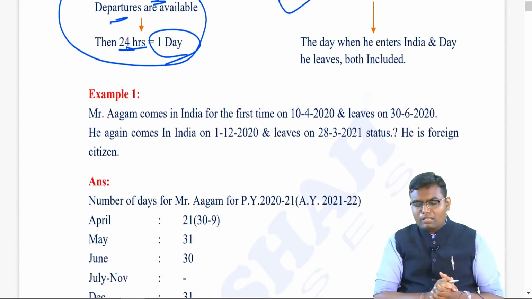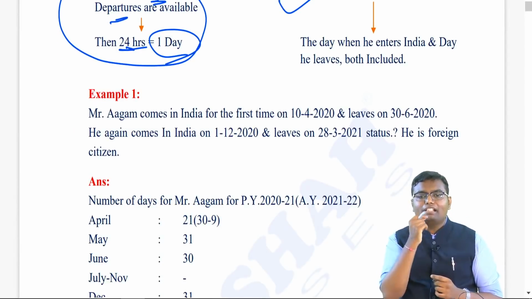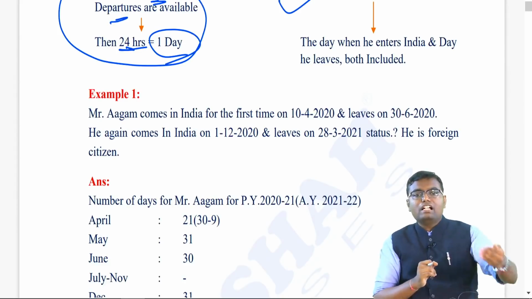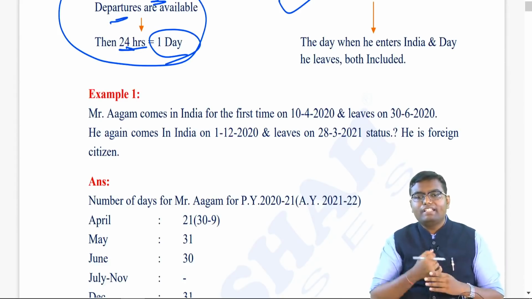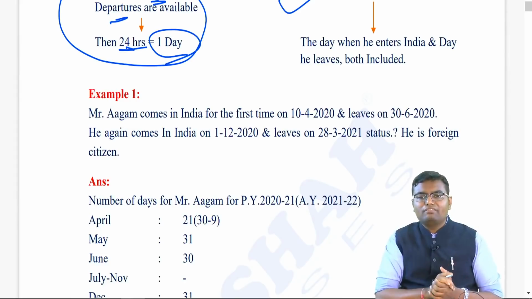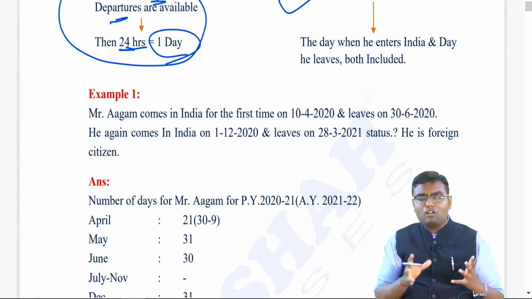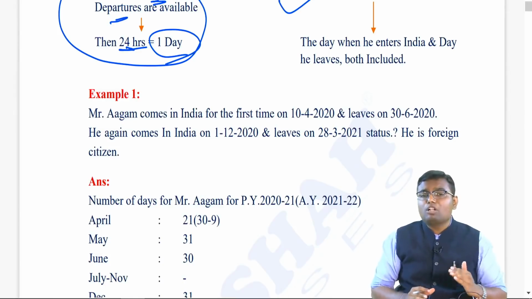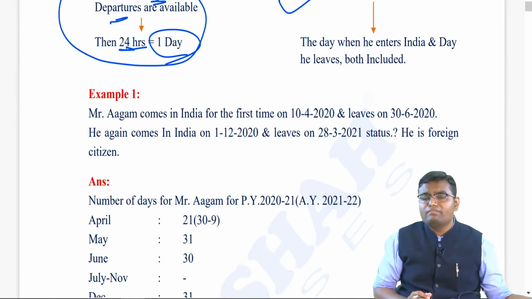Mr. Agam comes to India for the first time on 10th April 2020, leaves on 30th June 2020. He again comes to India on 1st December 20, leaves on 28th March 21. What is the residential status? He is a foreign citizen. I don't care. What I care about is how many days he was there in the year 2021.